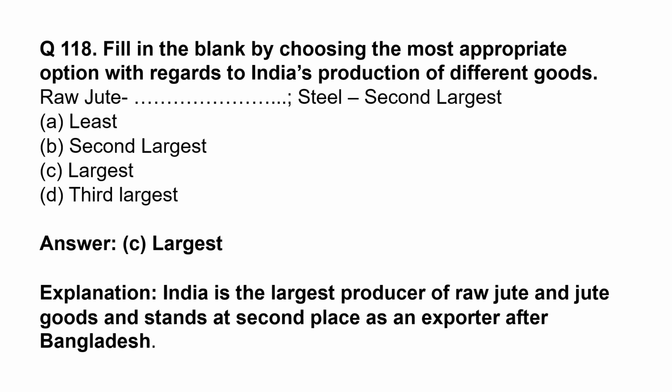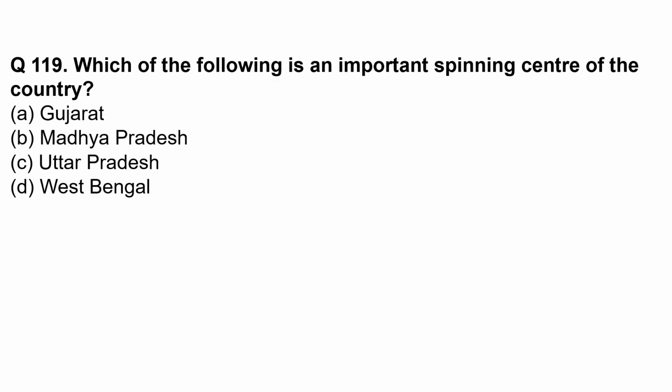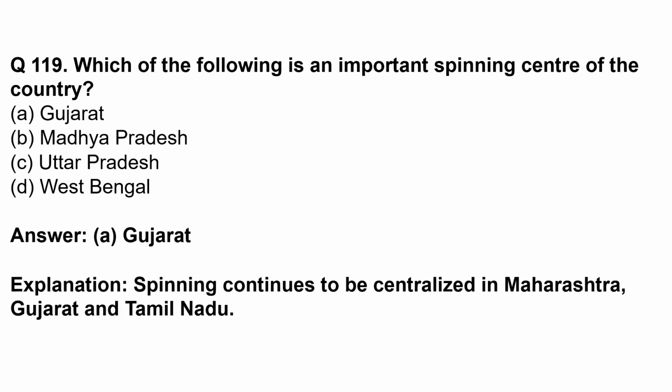India is the largest producer of raw jute and jute goods and stands at second place as the exporter after Bangladesh. Which of the following is an important spinning center of the country? This is Gujarat. Spinning continues to be centralized in Maharashtra, Gujarat, and Tamil Nadu.